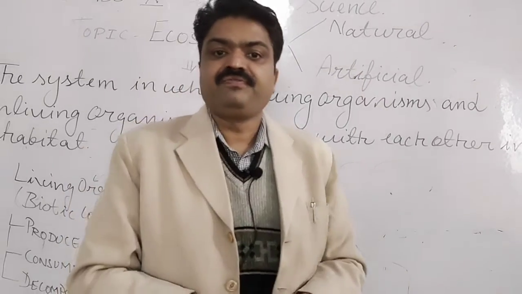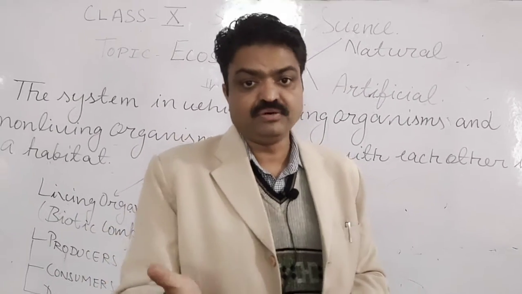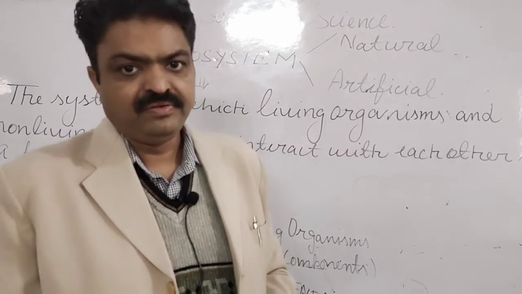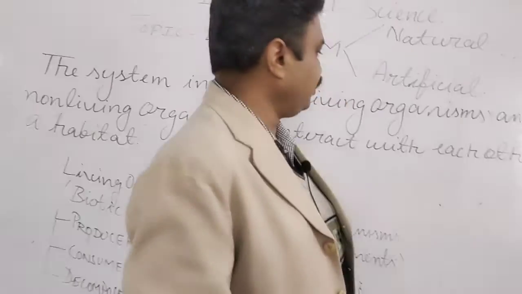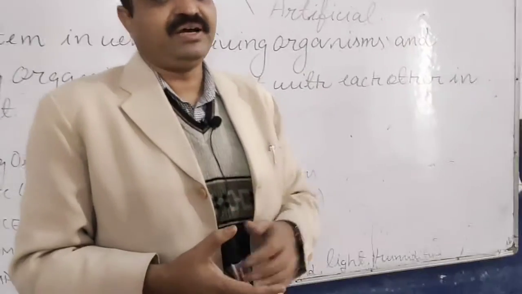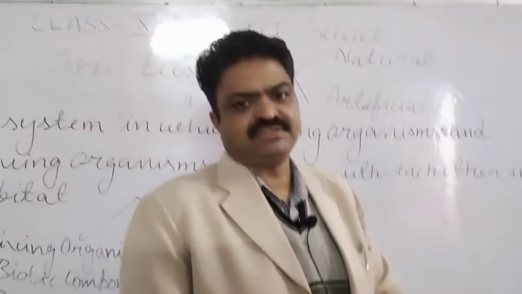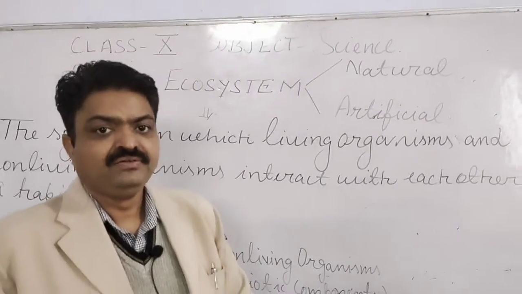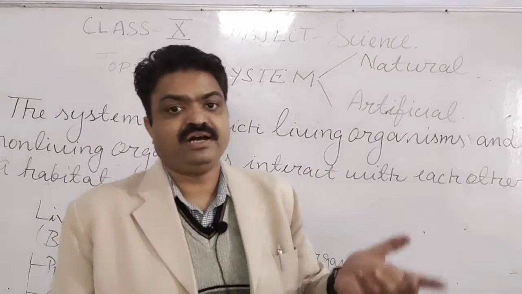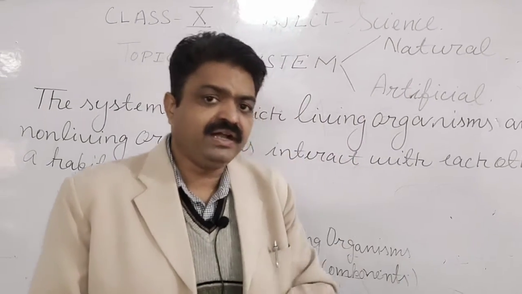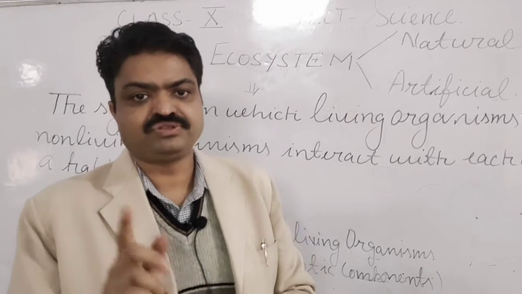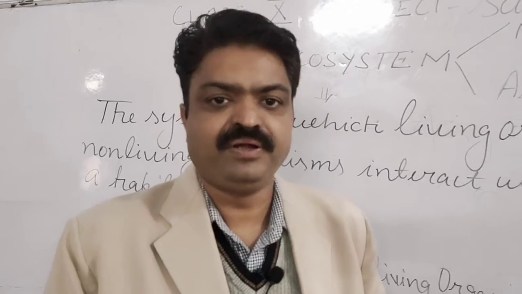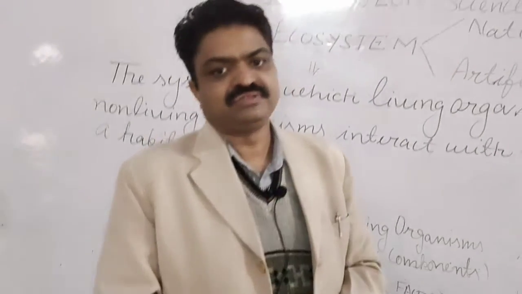With this, the crop fields, because in the crop fields, the crops are grown with the help of the farmer. So the farmer makes the biotic and abiotic components interact. That's why the crop field is also an example of the artificial ecosystem. So these are some examples of the artificial ecosystem, and generally they are asked in your board exam, student, especially the aquarium example. Aquarium is an example of artificial ecosystem, student.